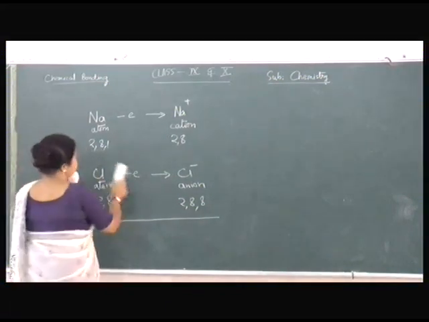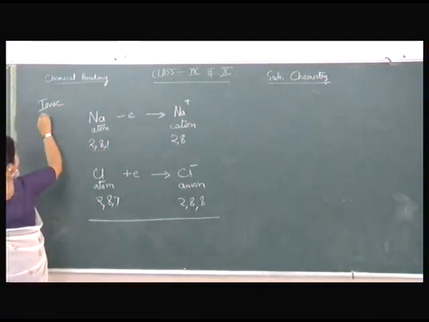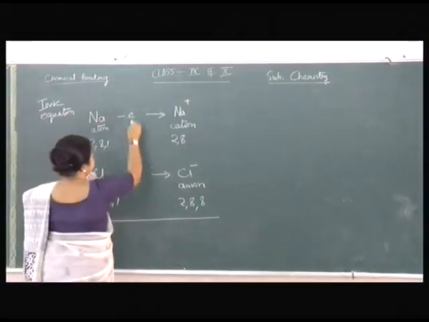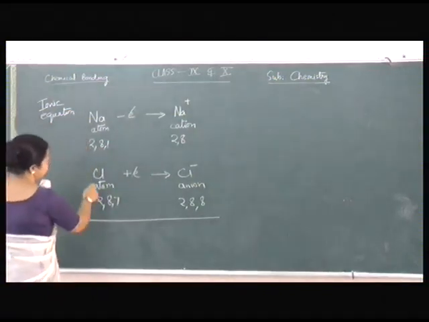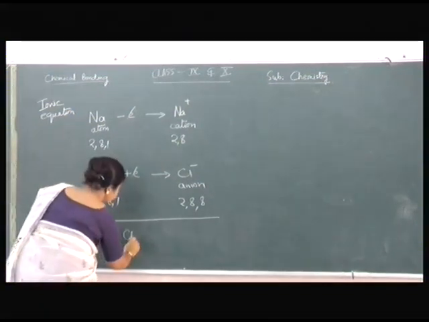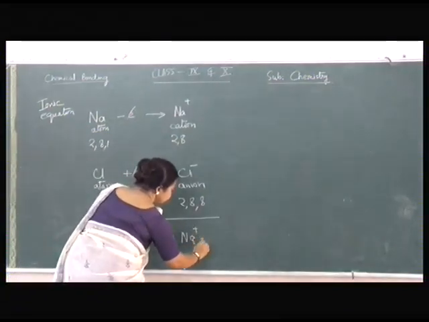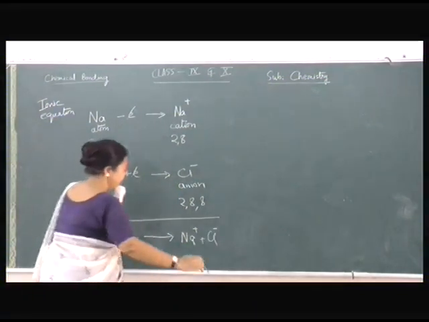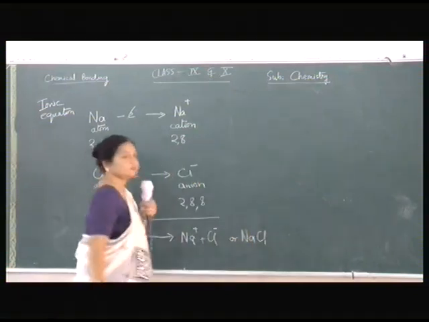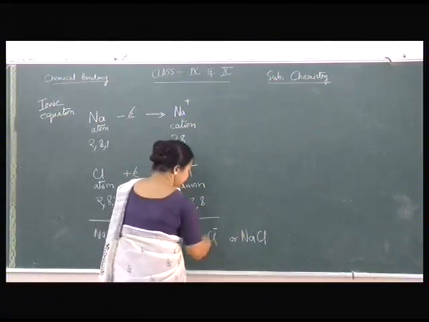Let us represent it as an ionic equation. If we write it in the form of an ionic equation, the plus and minus cancel. Now you add the two, Na plus Cl forms Na plus Cl minus.